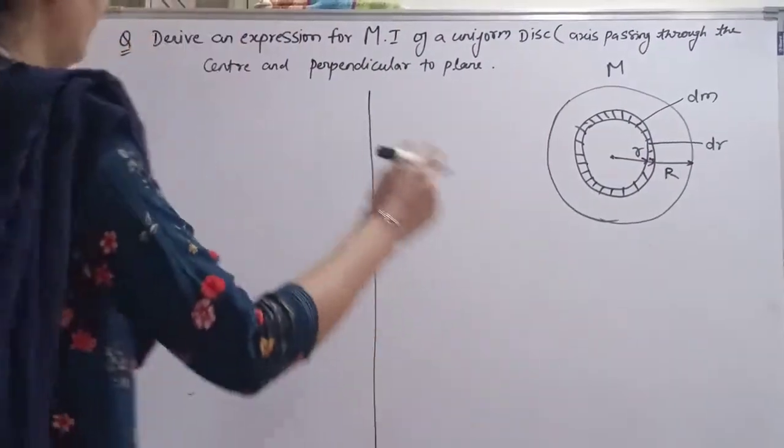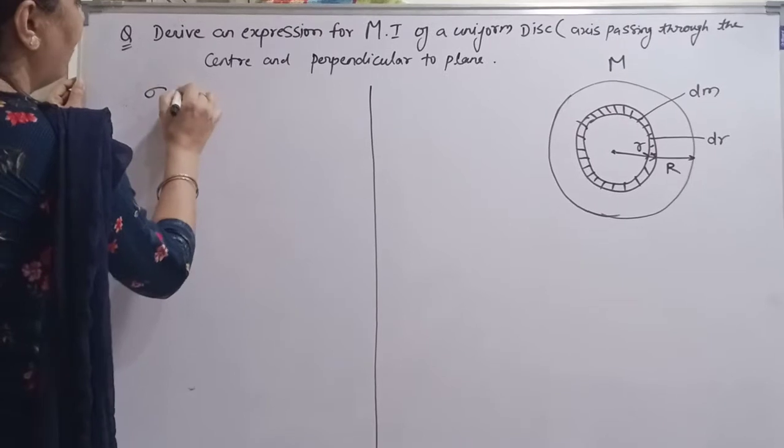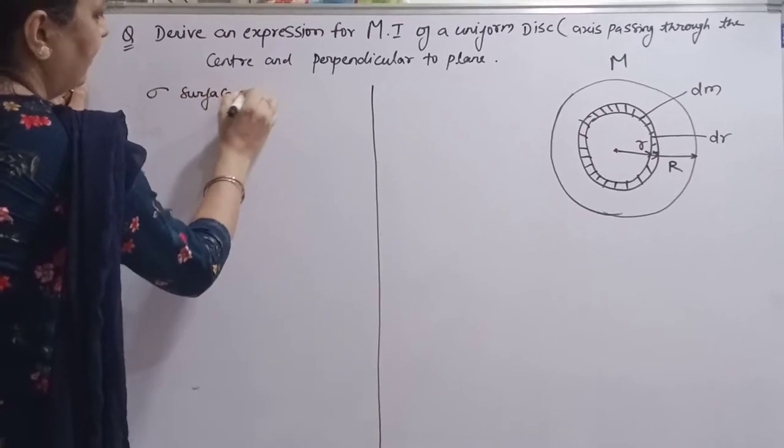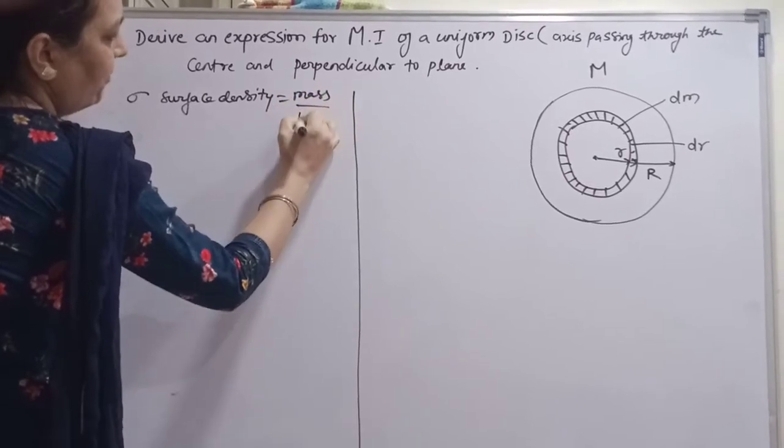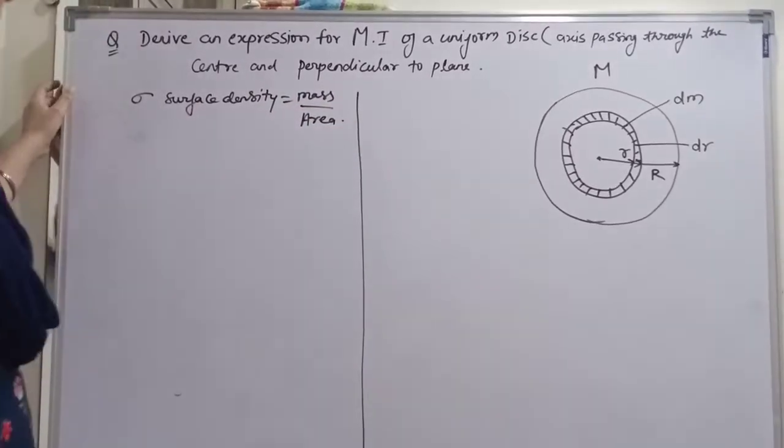Now from the formula, sigma is the surface density. Surface density is equal to mass upon area.